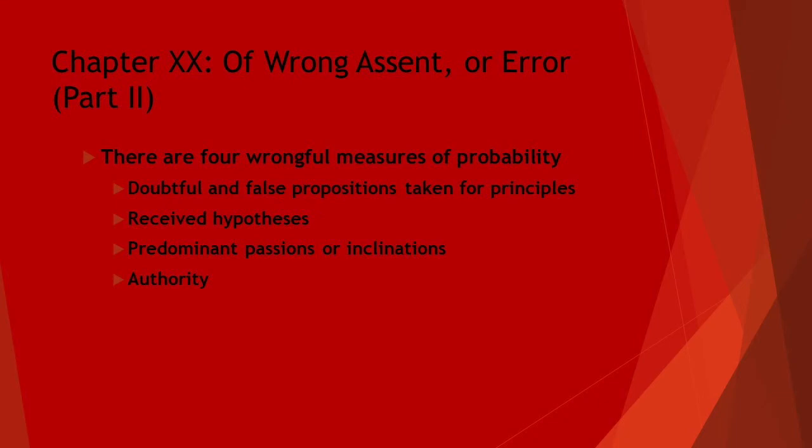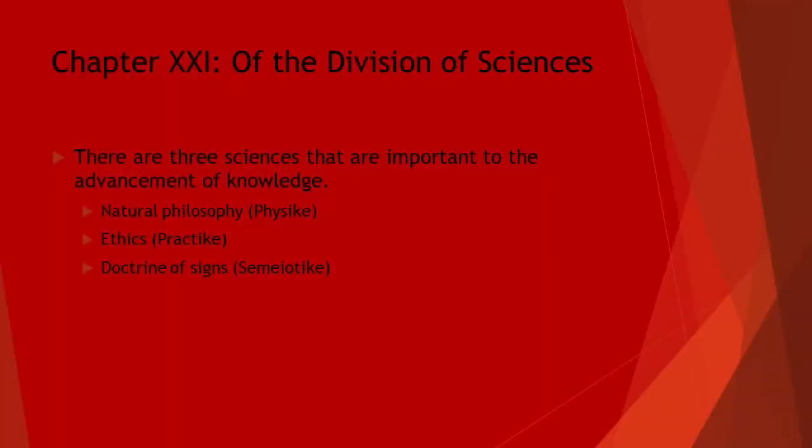While there is something that you can believe without hardcore proof, in a matter of life and death, you must have such proof. Finally, we have authority, when one believes that men in a position of epistemic authority are always right, which is erroneous. Locke concludes this chapter by giving us the 3 sciences necessary for knowledge: natural philosophy, or physic, which is the knowledge of things; ethics, or practique, which is the skill of right for the attainment of things good and useful; and the doctrines of science, semiotics, which is the consideration of the nature of signs, typically words, which stem from ideas.